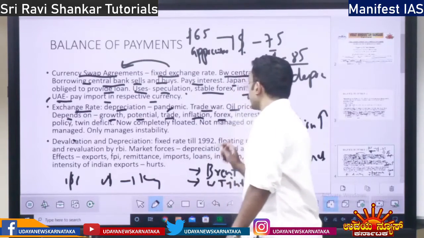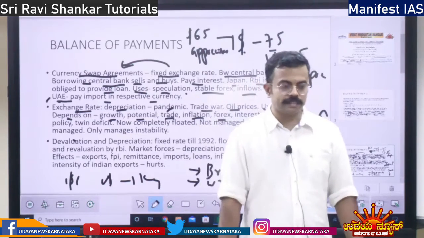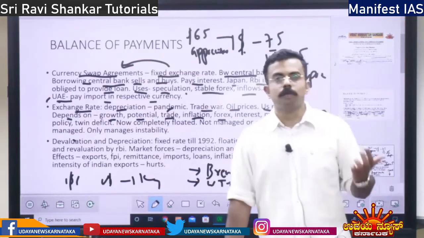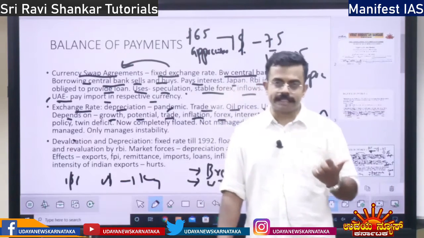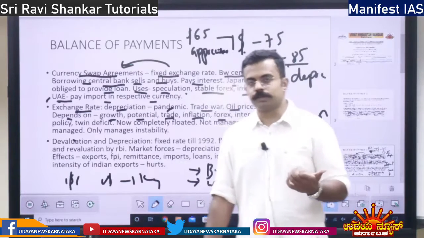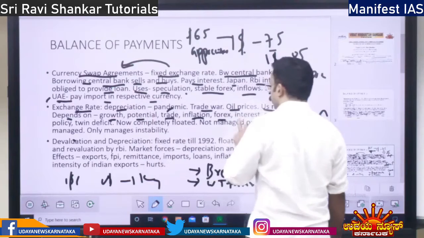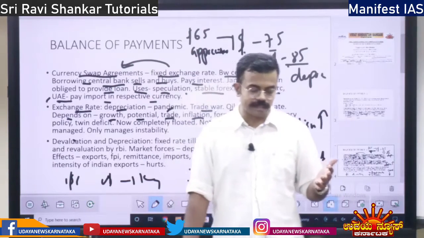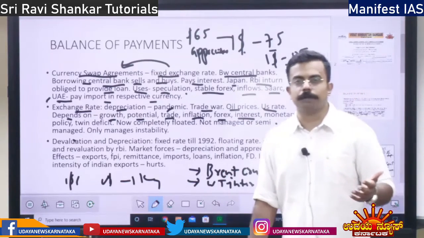Okay. Then forex. The exchange rate also depends on forex, meaning foreign exchange. If we have more gold reserves, more dollars, more foreign currencies, more SDRs, more foreign investments, foreign bonds, then the exchange rate will be good. Then interest rate: whatever rate the central bank gives loans at, that is the repo rate or reverse repo rate.